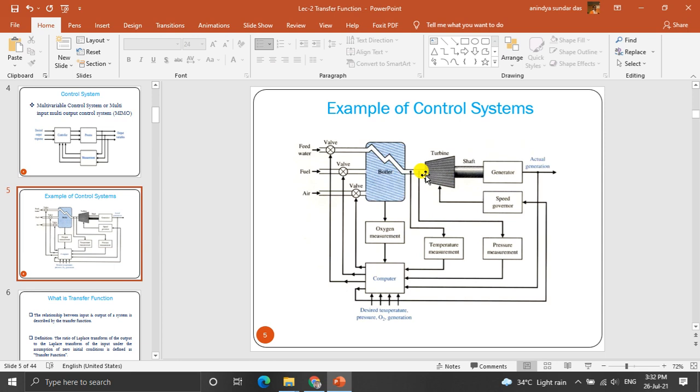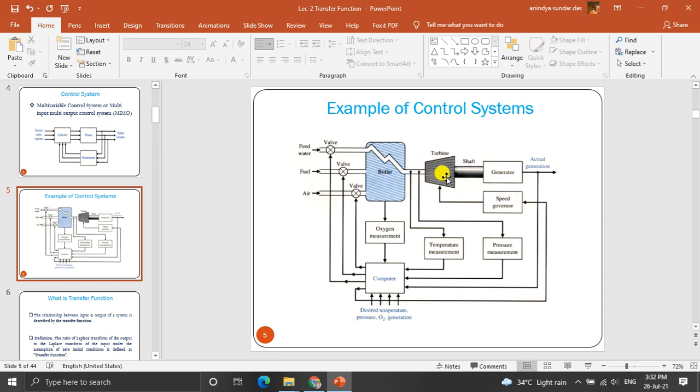This is connected to the turbine, and the boiler is boiling, so the steam flows through this, and the turbine will rotate and, using the generator, we can generate electricity.